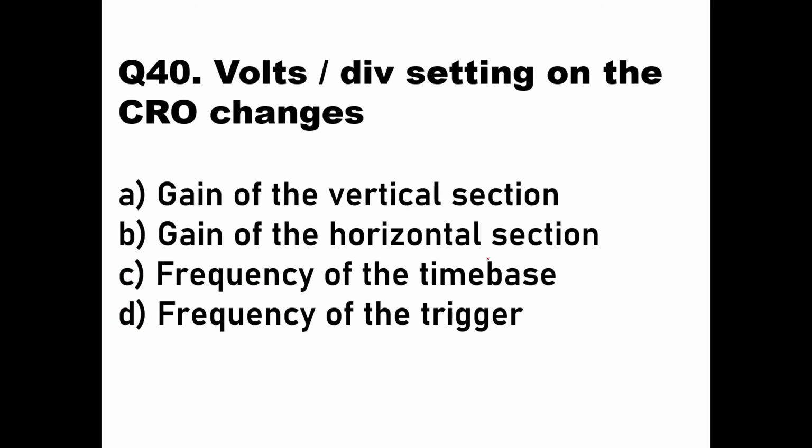The volts per division setting on the CRO changes what? The volts per division setting is going to affect the waveform on the vertical axis. So volts per division is for the vertical section, and time per division is for the horizontal section. Clear? So the gain of the vertical section is what changes with the volts per division setting. So option A will be the right answer over here: gain of the vertical section.